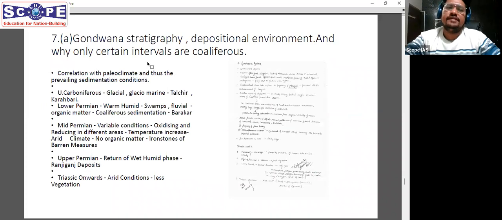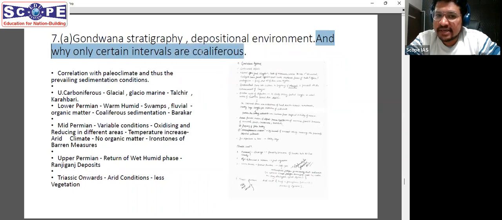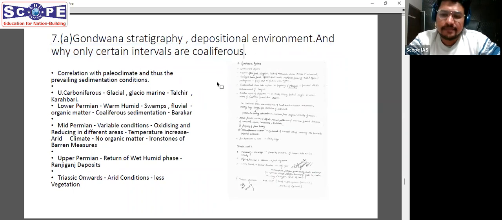Then coming to the 7th question, they asked about Gondwana stratigraphy, which we all read and know in detail. But they asked one particular thing: why only certain intervals are coaliferous. This was conceptual in nature, because you needed to correlate the layers in which coal is occurring with paleoclimate.